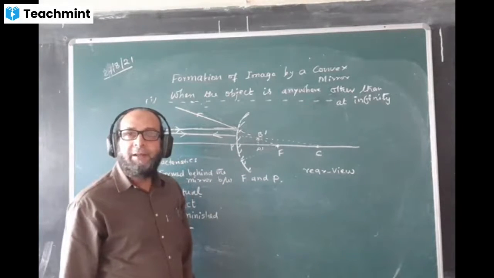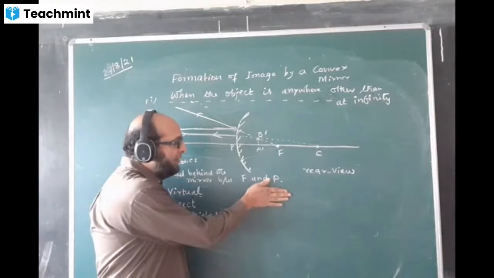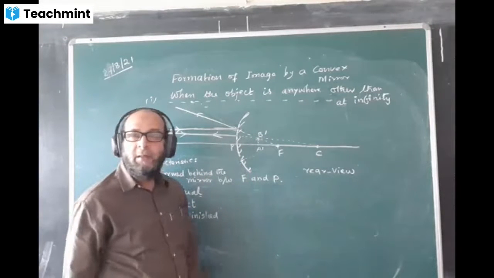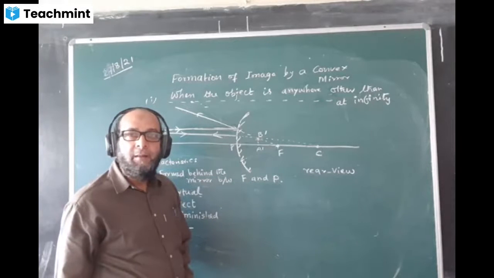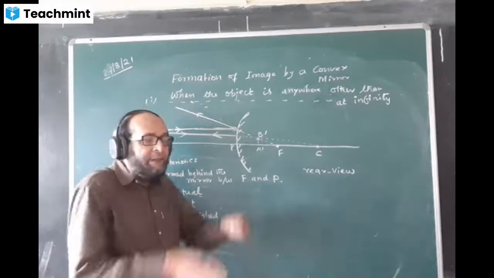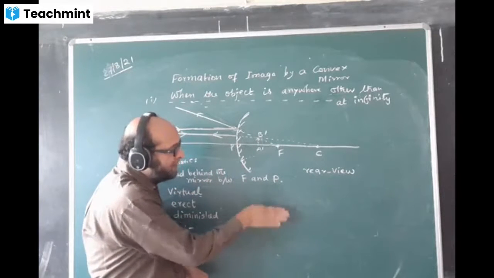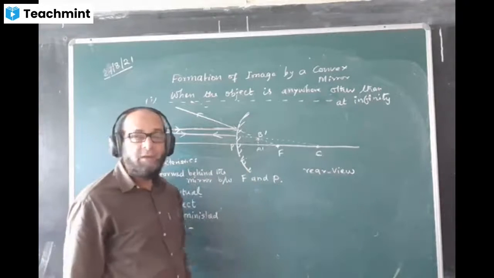Am I right? Yes, sir. And the mirror which you are touching and your finger is going inside, this way, what mirror is that? Sir, concave. Concave. And the mirror which you are touching and the surface is bulging out like this? Convex.